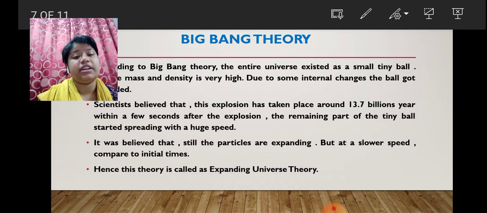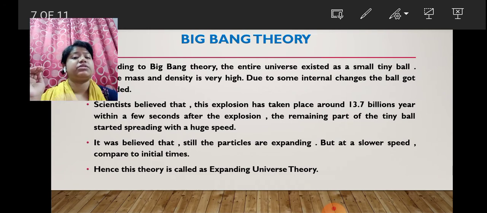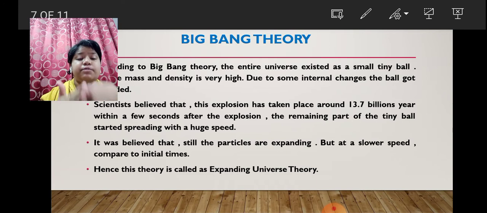After a few seconds of the explosion, the remaining part of the tiny ball started spreading with a huge speed, and it is believed that the particles are still expanding today, but at a lower speed compared to the initial stage. It was faster initially, but presently the speed has reduced so much that it is spreading at a slower speed. So that is why this theory is also called the expanding universe theory. The Big Bang theory is also called the expanding universe theory.